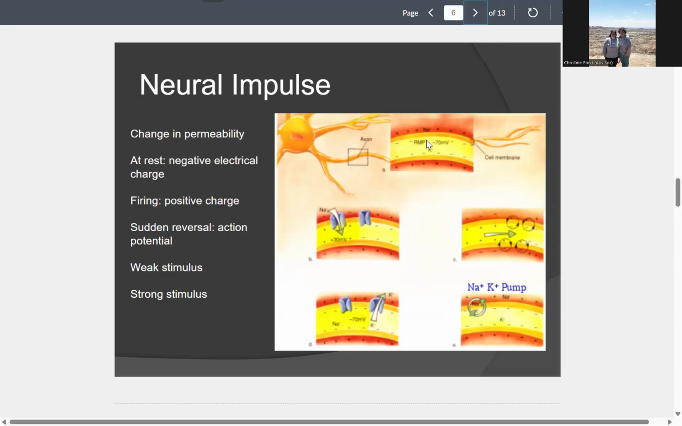Okay, so in a resting neuron, there are more negative ions inside the neuron than outside. Outside, there are more positive. The doors open, the positives flood in, negatives go out, and we have a change in permeability or a change in charge. And then after the firing occurs, the doors close, the negatives return, positives go out, and we go back to the negative charge.